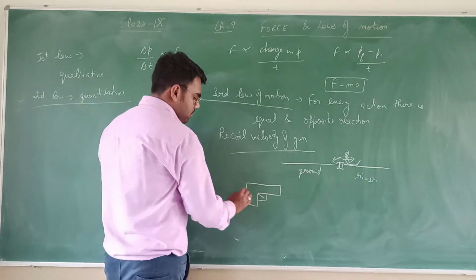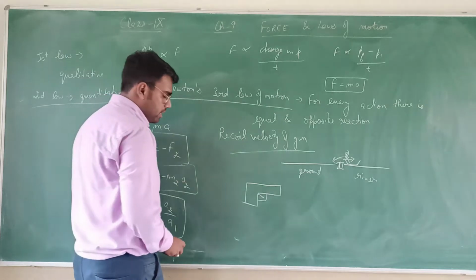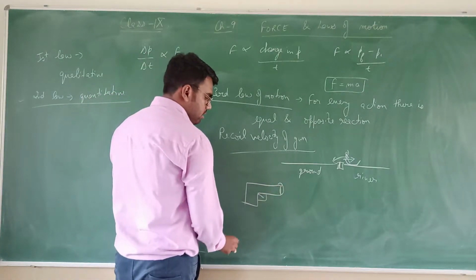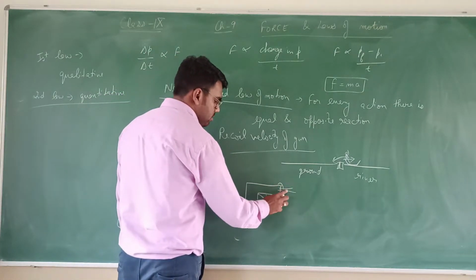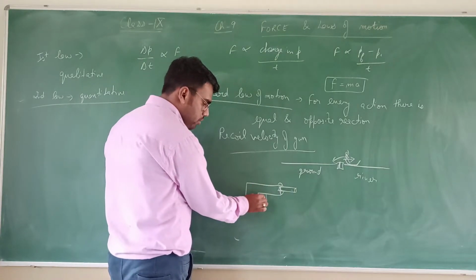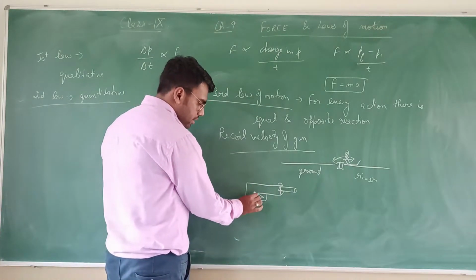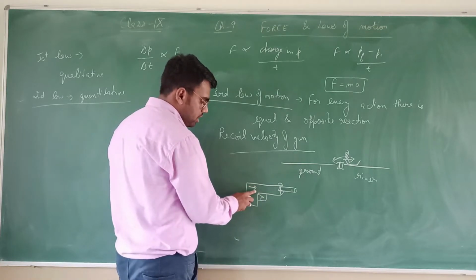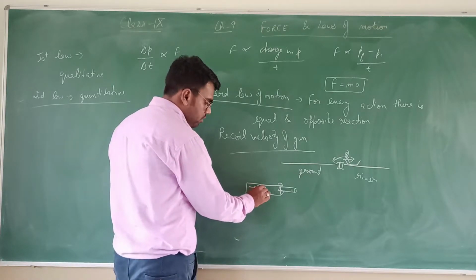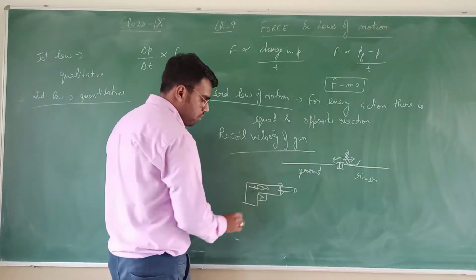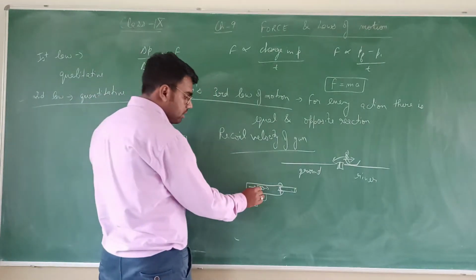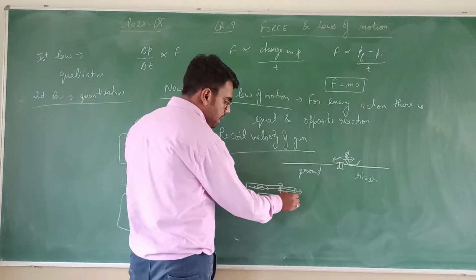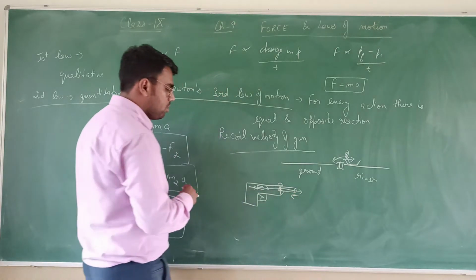Here we can make a trigger, and I am putting a silencer here also. When we push this trigger, a spring gives a thrust on the bullet, due to which the bullet moves forward, and this bullet applies the same amount of force on the gun.